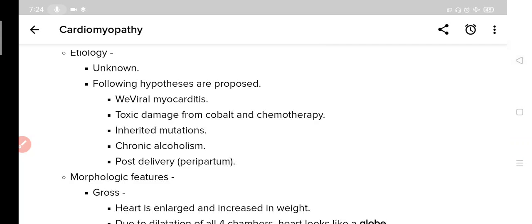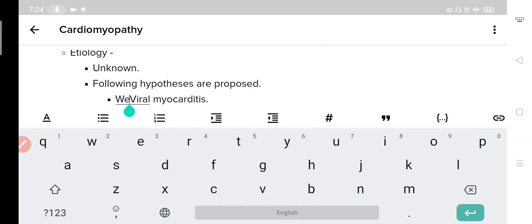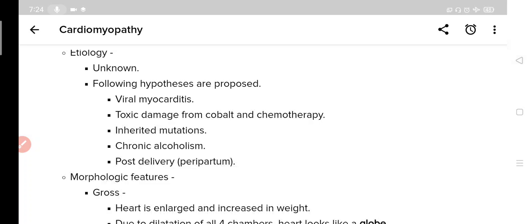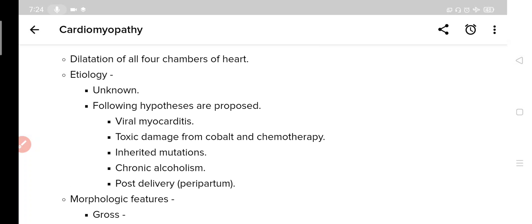Viral myocarditis, toxic damage from cobalt and chemotherapy, inherited mutations, chronic alcoholism, and post delivery or peripartum. These conditions are seen in patients who have dilated cardiomyopathy. So it implies that there may be some connection between these conditions and dilated cardiomyopathy. So these may be possible or probable causes of dilated cardiomyopathy, but not confirmed till now.